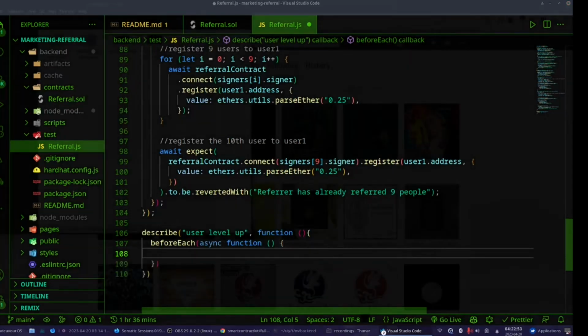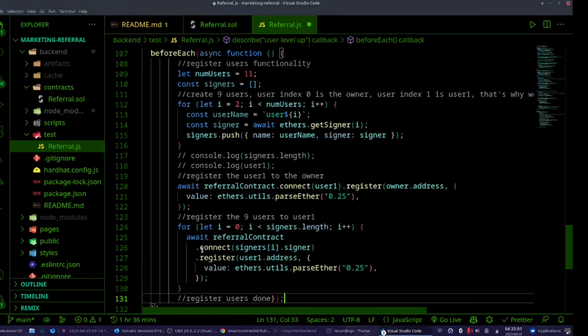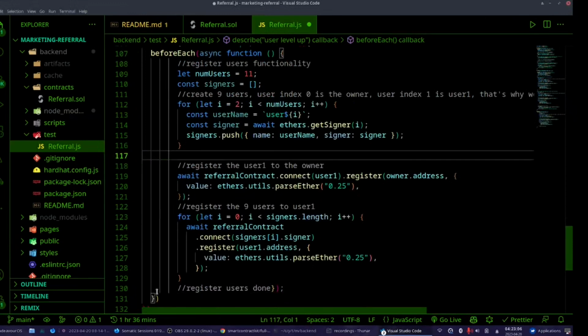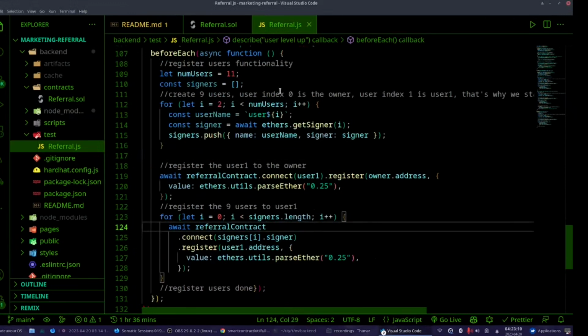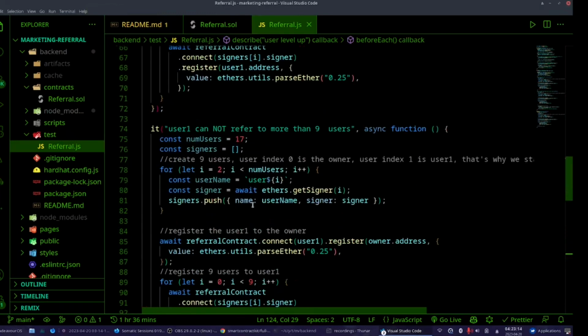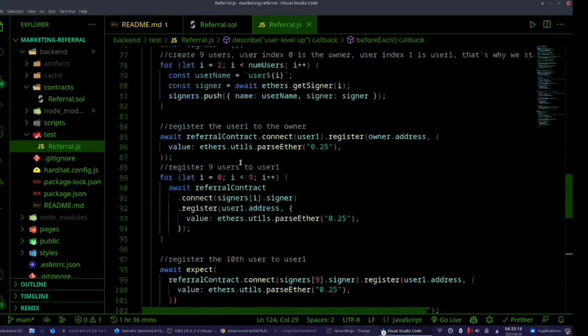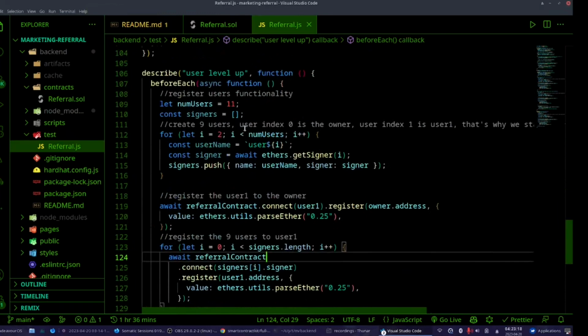What am I doing? Yes, this is something again very ugly. We are repeating ourselves. At least let me delete these console logs. This is nothing new. This is the very same thing we have done here. We register 9 users.